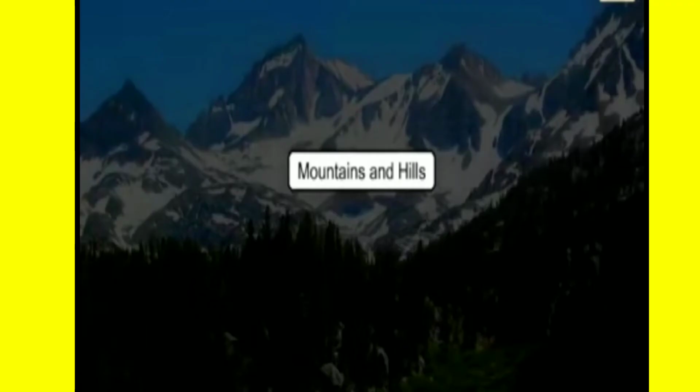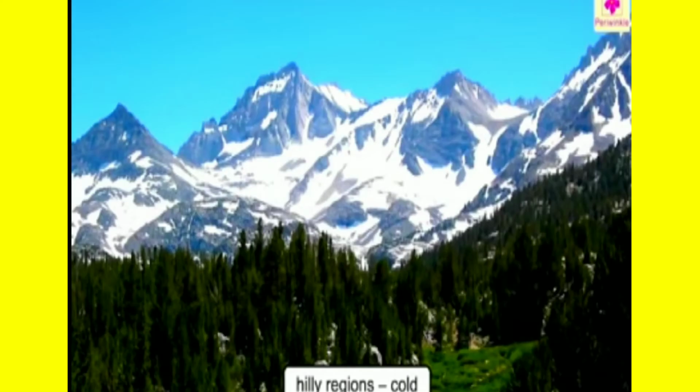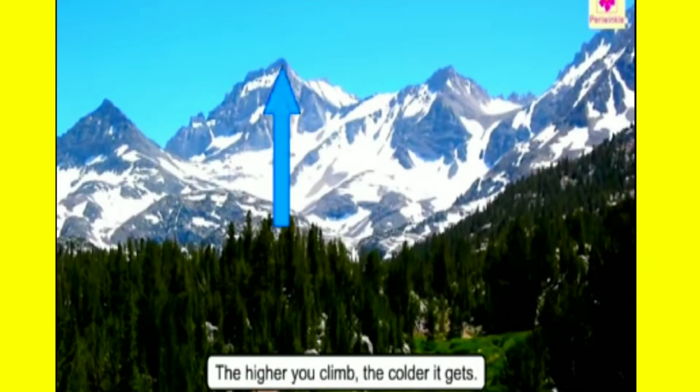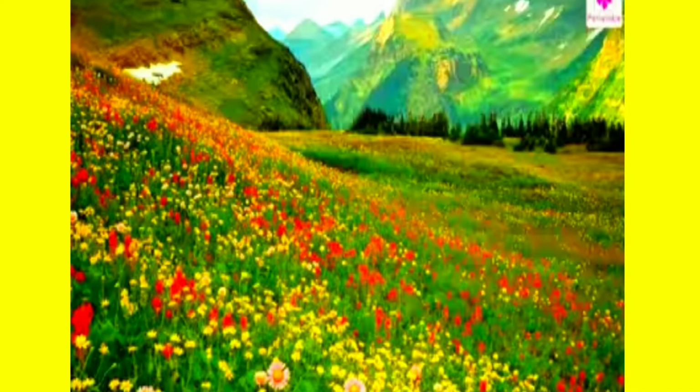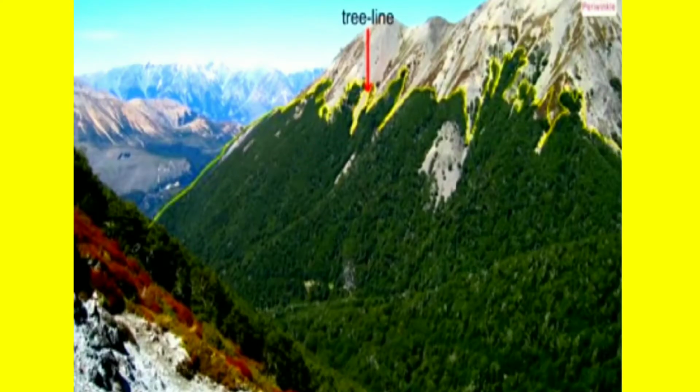Next, mountains and hills. Hilly regions can get very cold. In fact, the higher you climb, the colder it gets. Different kinds of plants grow at different levels. All mountains have a tree line. Trees don't grow beyond this point.